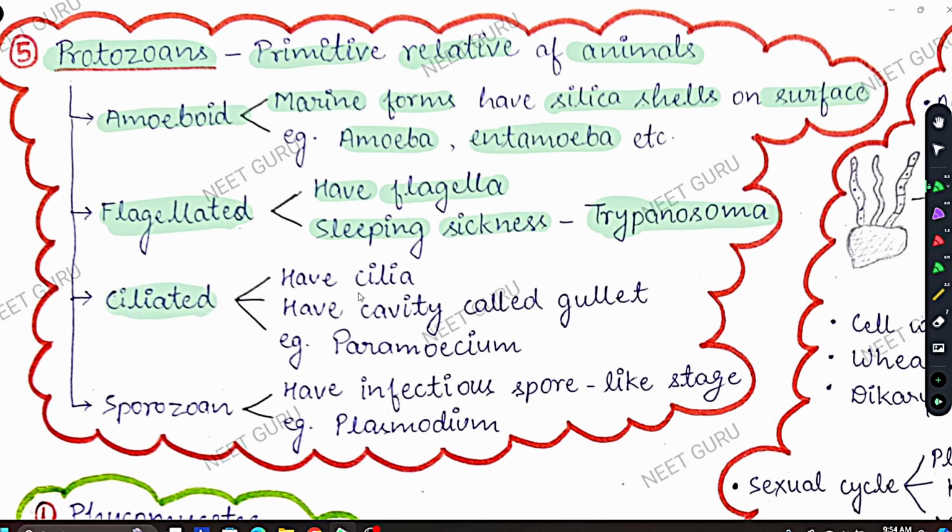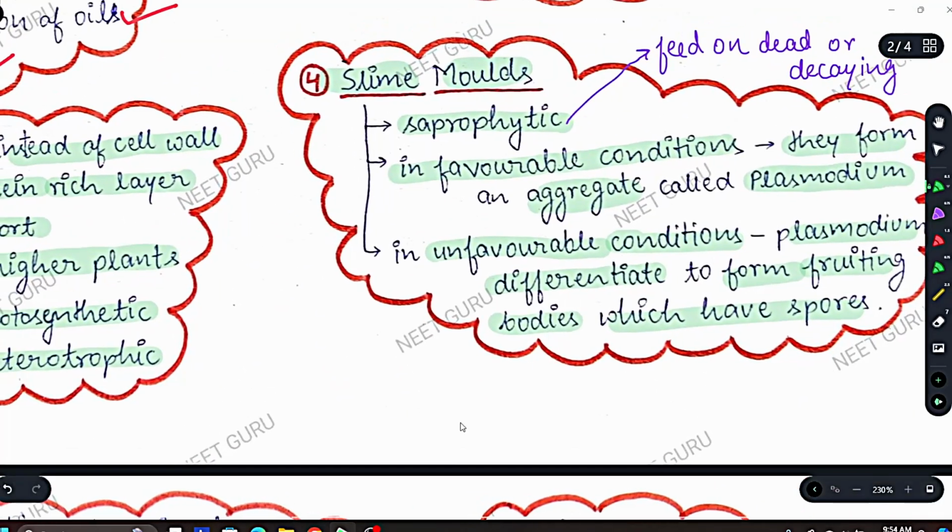Now, ciliated protozoans have cilia, as the name suggests, and they have a cavity called gullet. Example, we have Paramecium as a ciliated protozoan. Sporozoans, as the name suggests, have an infectious spore-like stage in their life. Example, Plasmodium. Now, this Plasmodium given in sporozoans and the plasmodium given in slime moulds are different. They are not the same.